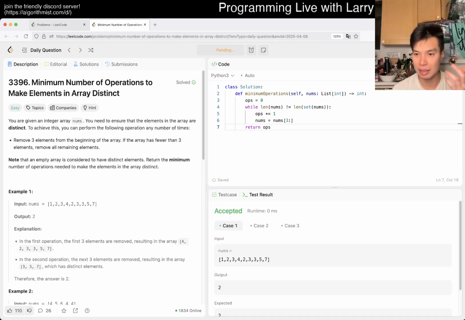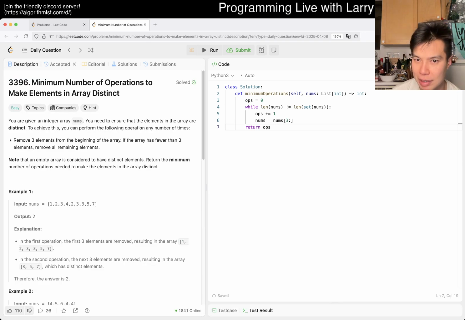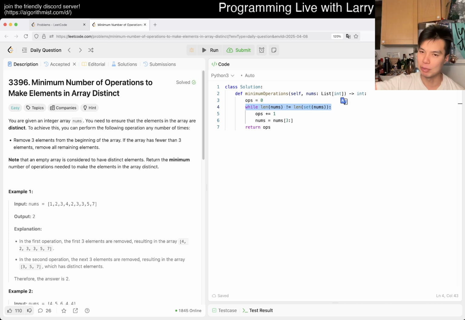You could certainly do that, but it's not quite fast, right? Because this is an O of n operation, this is an O of n operation, and this loops O of n times, because every time you're removing 3 elements.